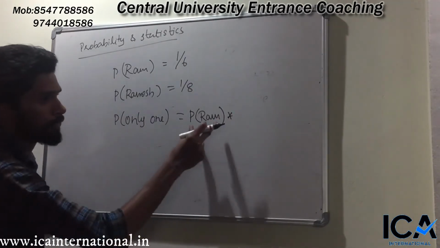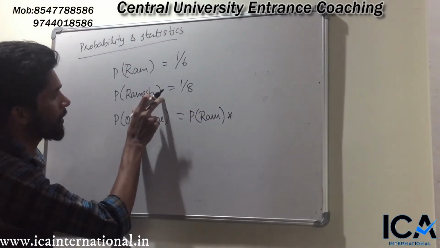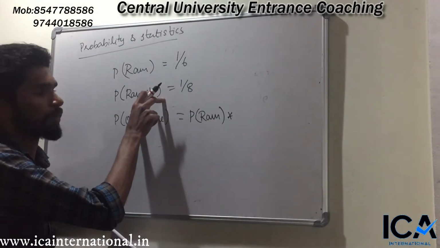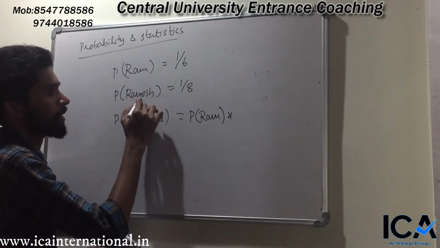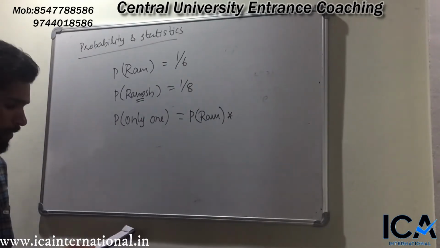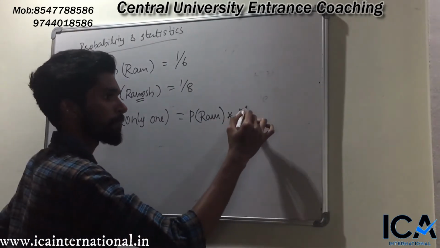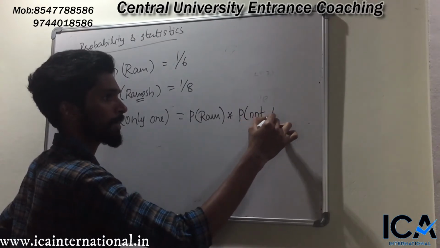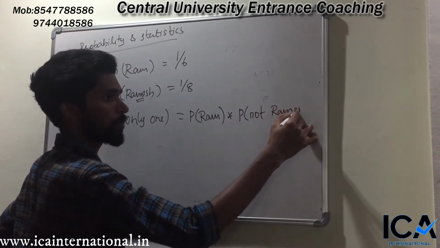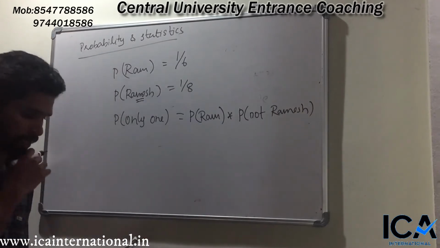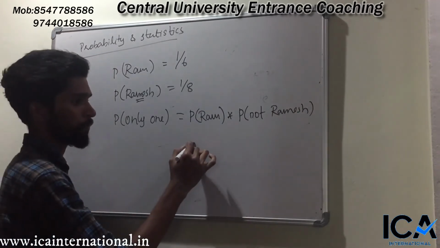Multiply by the fact that if Ram is selected, then Ramesh will not be selected, which means the probability of not selecting Ramesh. Try to understand the logic.